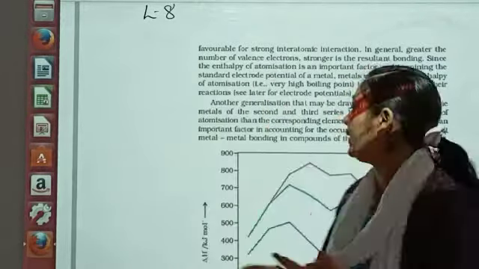It may be recalled that the shielding effect of the d electrons is not that effective, hence the net electrostatic attraction between the nucleus and the outermost electron increases and the ionic radius decreases. Ionic radius keeps decreasing because of the poor shielding effect. Shielding effect means the electrons are trying to move away, but that is not possible here. That is why they come closer to the nucleus and the radius goes on decreasing. The same trend is observed in the atomic radii of the given series. However, the variation within the series is quite small.